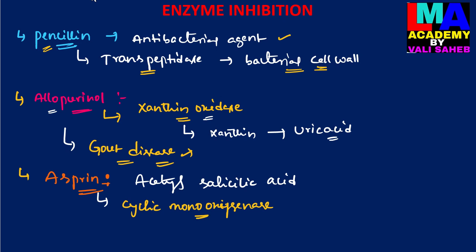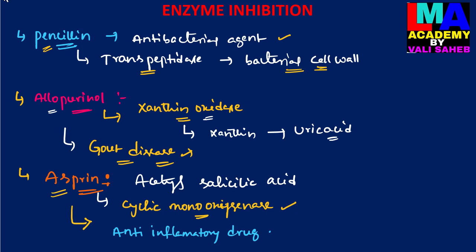Cyclooxygenase is an enzyme whose catalytic activity is inactivated by aspirin, an irreversible inhibitor. Aspirin, or acetyl salicylic acid, is also known as an anti-inflammatory drug. So these are the three different kinds of irreversible enzyme inhibitors: penicillin, allopurinol and aspirin.